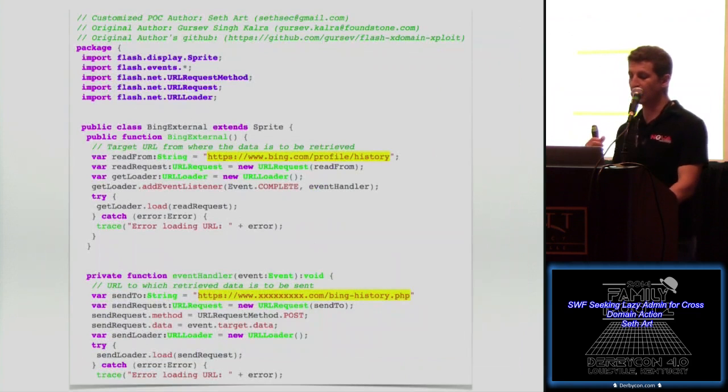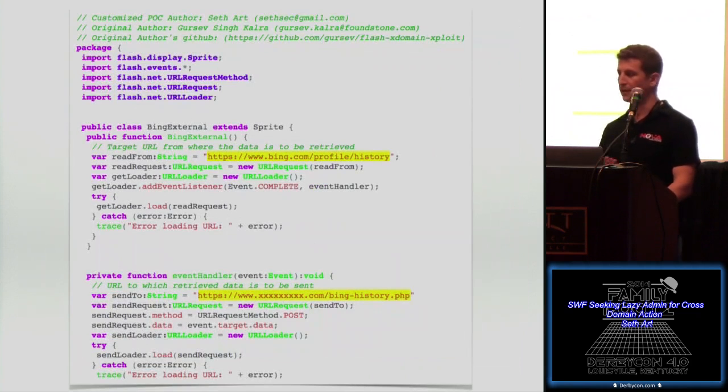So this is the source code for my exploit for Bing.com. This is exactly Gersev's POC code. I just modified the two sections that are highlighted in yellow. I'm not sure if you can all see that, but the top function is what makes the initial request to the vulnerable server. And then the bottom section is what sends that data back to me, the attacker, particularly to a page on my server that I created called bing-history.php.